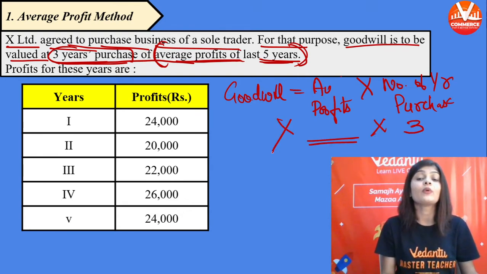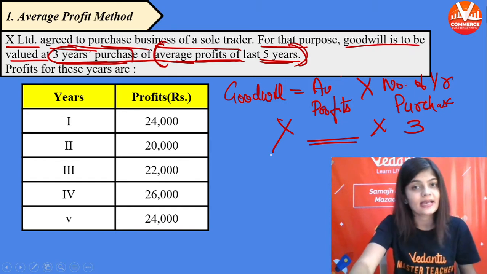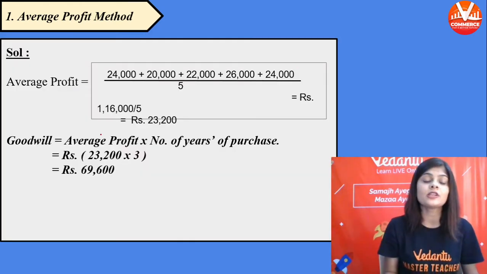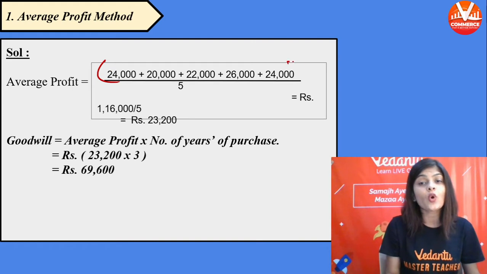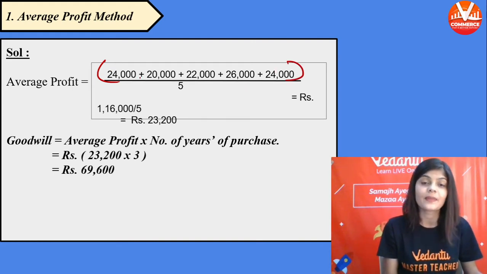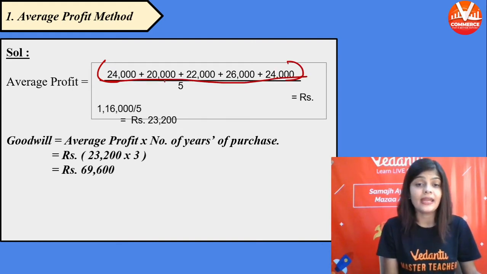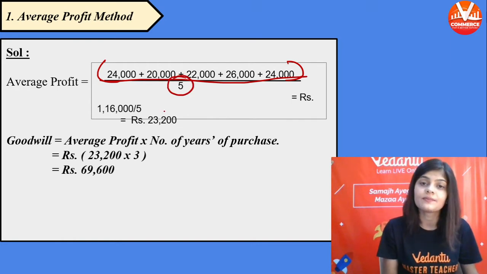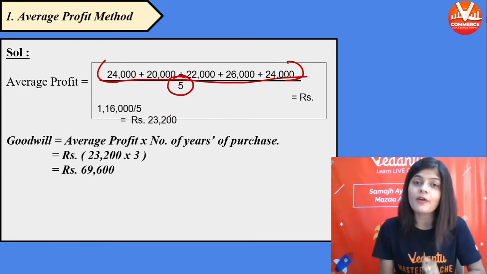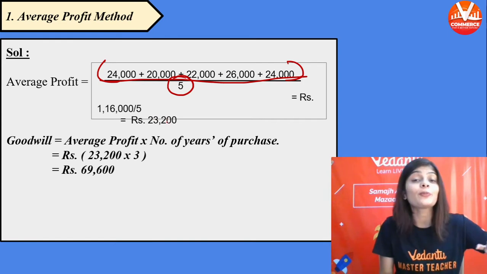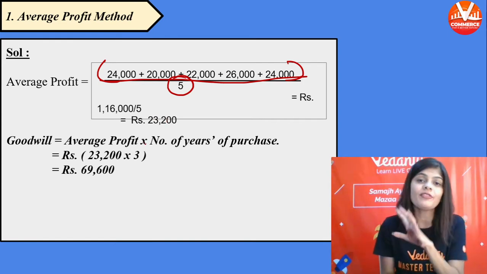Now we will find out the average profits. First do the total of all the profits and divide it by the total number of years.